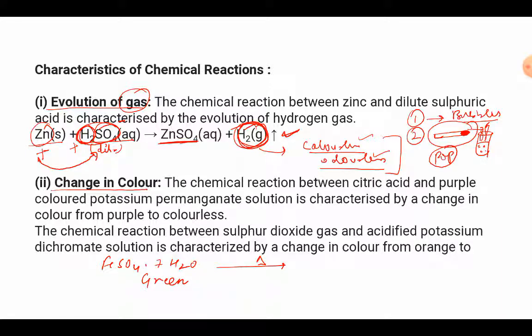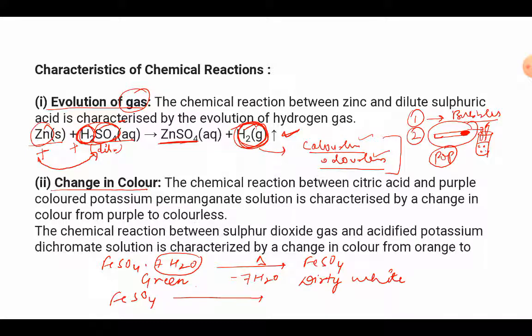When we heat it gently, these 7 waters of crystallization which are attached to the salt get released, and we are left with anhydrous ferrous sulfate. Anhydrous means not having any water of crystallization. The moment anhydrous ferrous sulfate is formed, it is not green in color, but off white or dirty white in color. Now after we obtain this dirty white color, we will heat it strongly. Okay, now we are going to increase the flame, and now it will heat up strongly.